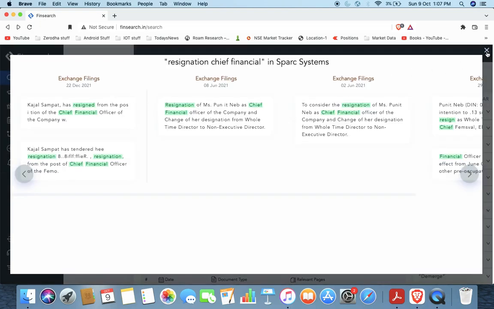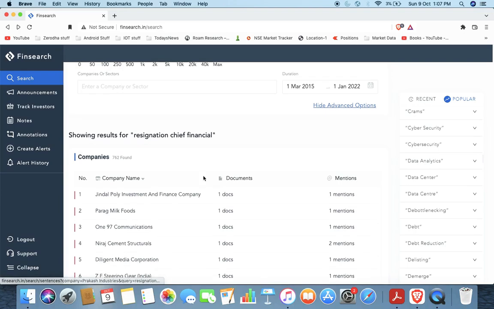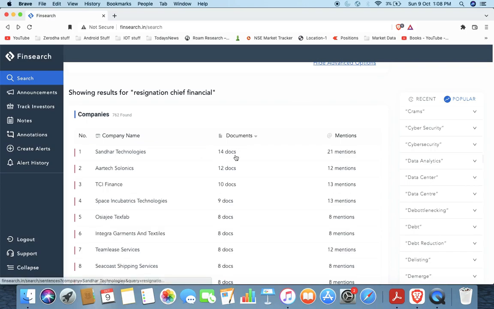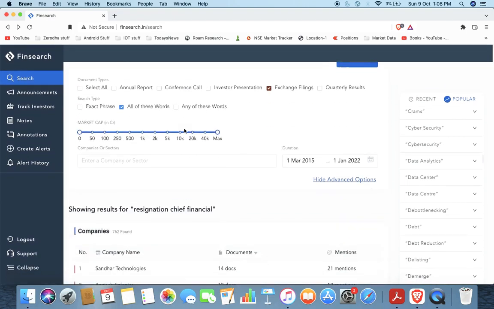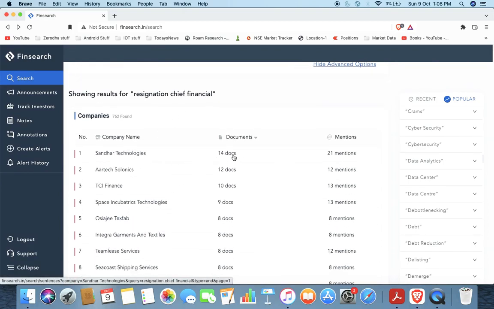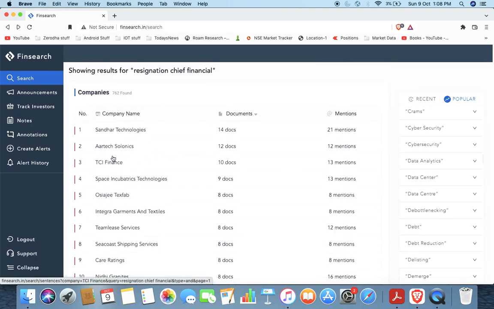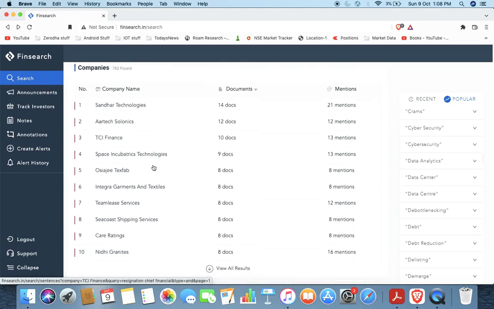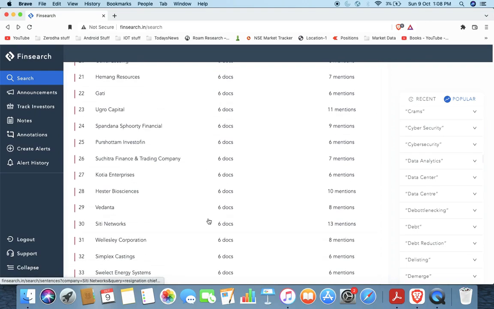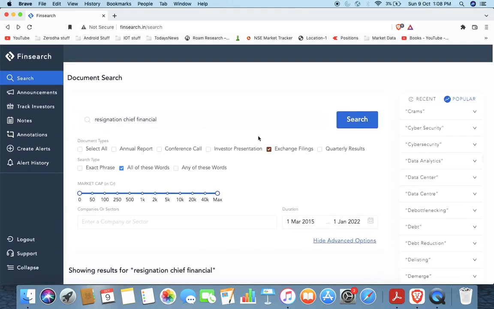Another interesting thing you can do is see which company has the maximum number of documents with that keyword, resignation of financial officer. Like Shandar Technologies has 14, so one really has to look at it. Why? And TCI Finance, which is also interesting. A lot of companies.